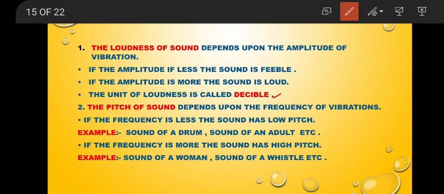The second one, the frequency, how it will help in producing the pitch of the sound. Frequency of vibrations helps in knowing the pitch of the sound. How much sound is shrill? You can see what is the meaning of shrill. A mosquito, when it buzzes in your ear, it is a very shrill, sharp sound. Shrillness of the mosquito buzzing is very high.